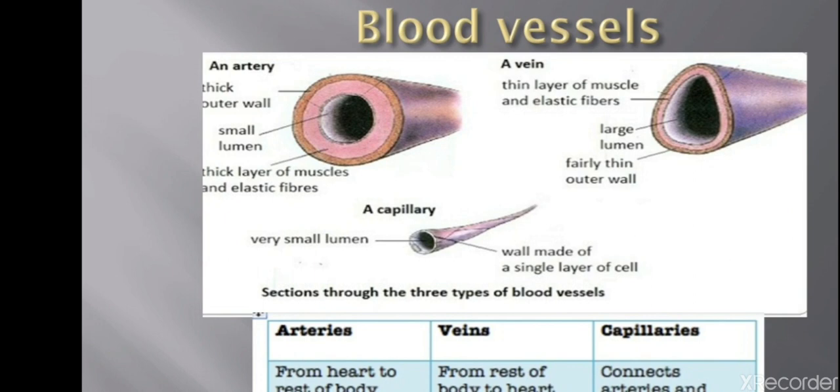So why is the artery thick walled? Because the blood from the heart is coming under pressure, so it has to bear the pressure. That's why it is thick walled.